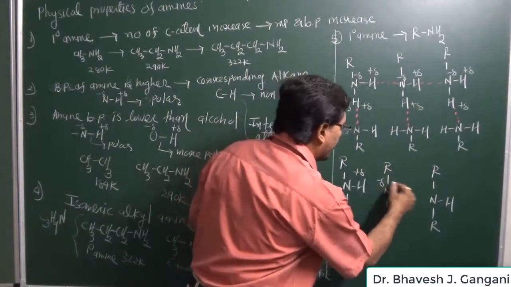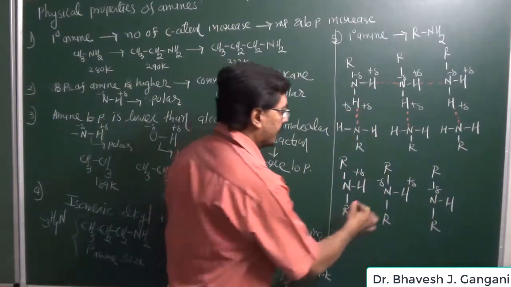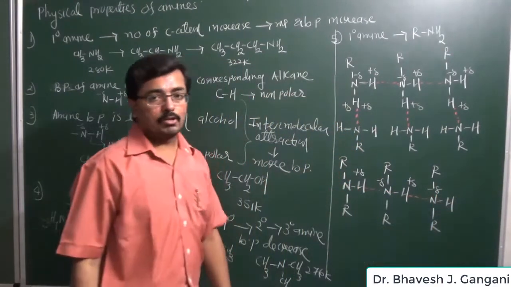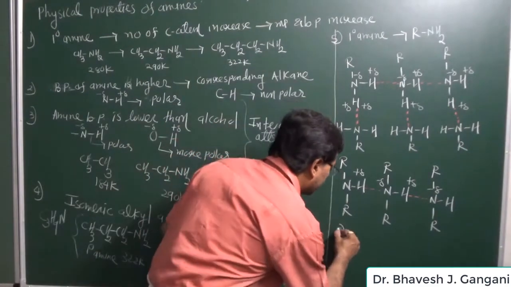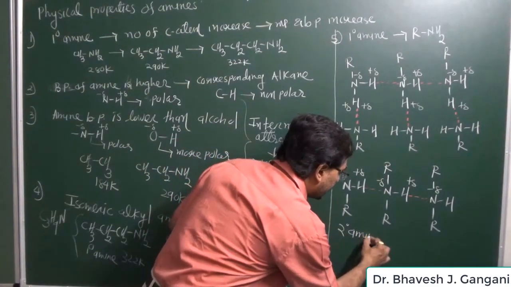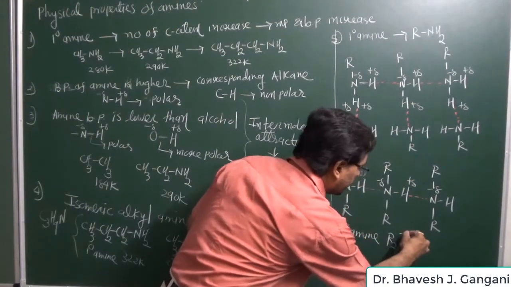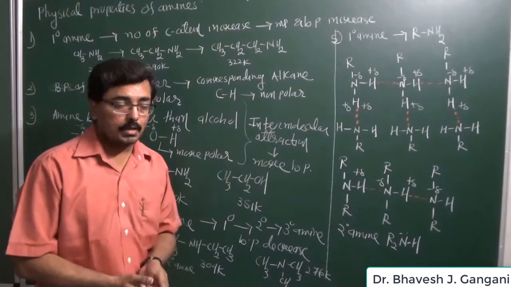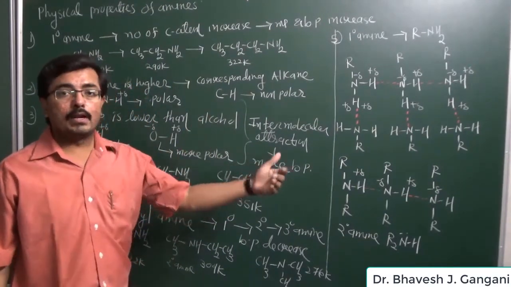So hydrogen has a partially positive charge and nitrogen has a partially negative charge, and because of this it forms a hydrogen bond. It is observed that a secondary amine has the formula R2NH. Since it has only one hydrogen, it can form only one hydrogen bond.